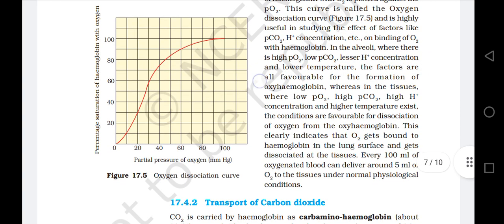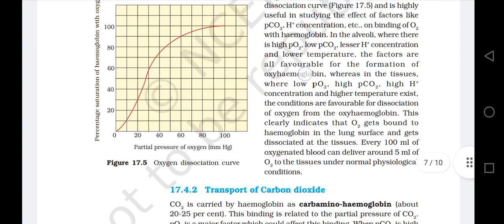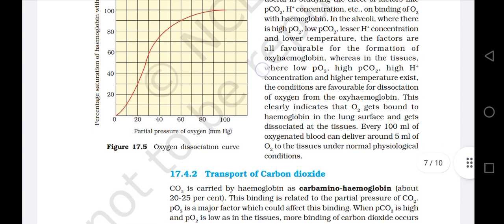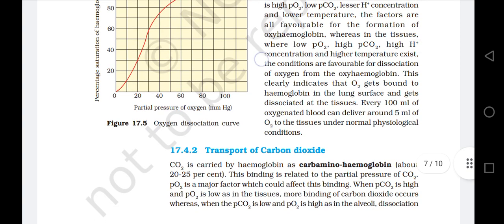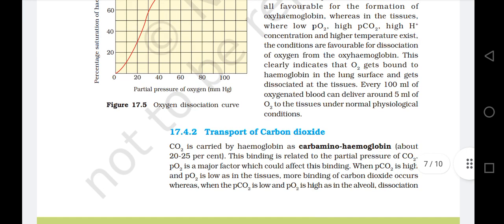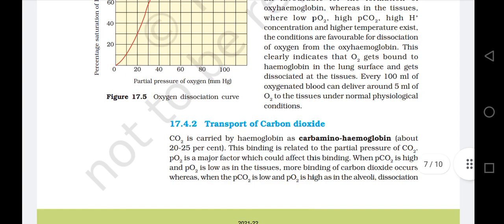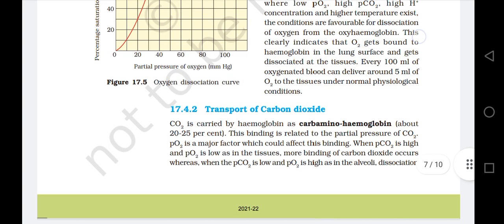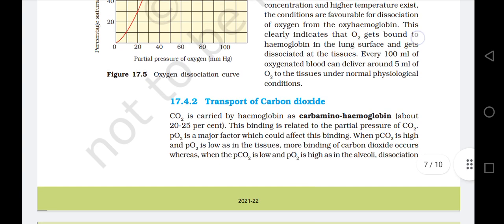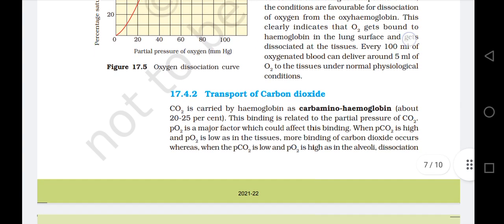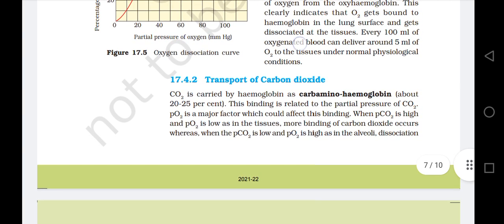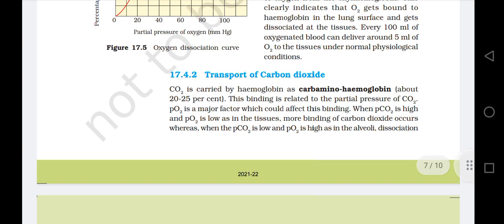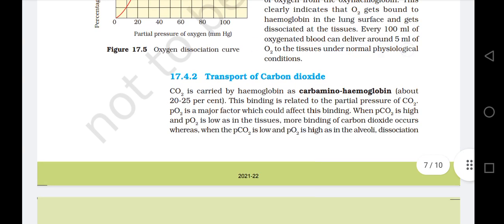The factors are all favorable for the formation of oxyhemoglobin, whereas in the tissues where low partial pressure of oxygen, high partial pressure of carbon dioxide, high H+ concentration, and higher temperature exist, the conditions are favorable for dissociation of oxygen from the oxyhemoglobin. This clearly indicates that oxygen gets bound to hemoglobin in the lung surface and gets dissociated at the tissues. Every 100 ml of oxygenated blood can deliver around 5 ml of oxygen to the tissues under normal physiological conditions.